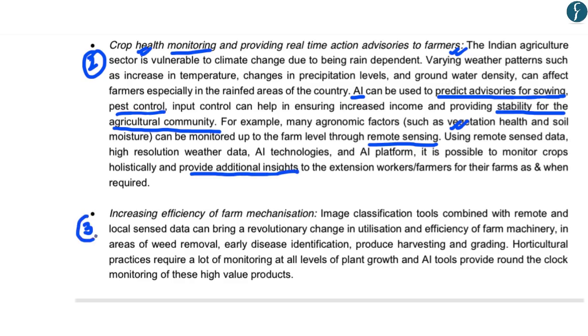The third impact highlighted in this report is that artificial intelligence would allow an increase in the efficiency of farm mechanization, wherein artificial intelligence can provide information on weed removal, early disease identification, produce harvesting, and grading of agricultural products. Therefore, according to this report, artificial intelligence can bring a revolutionary change in the utilization and efficiency of farm machinery.